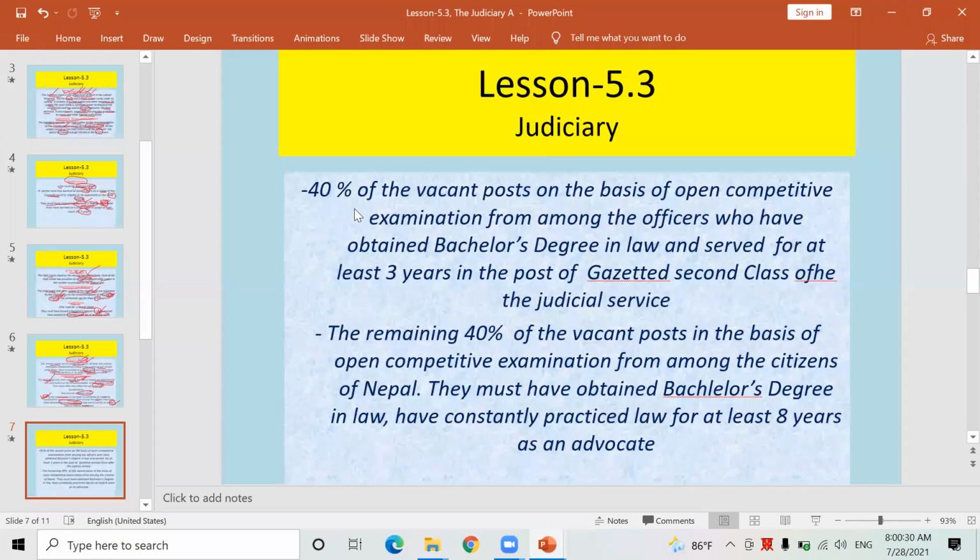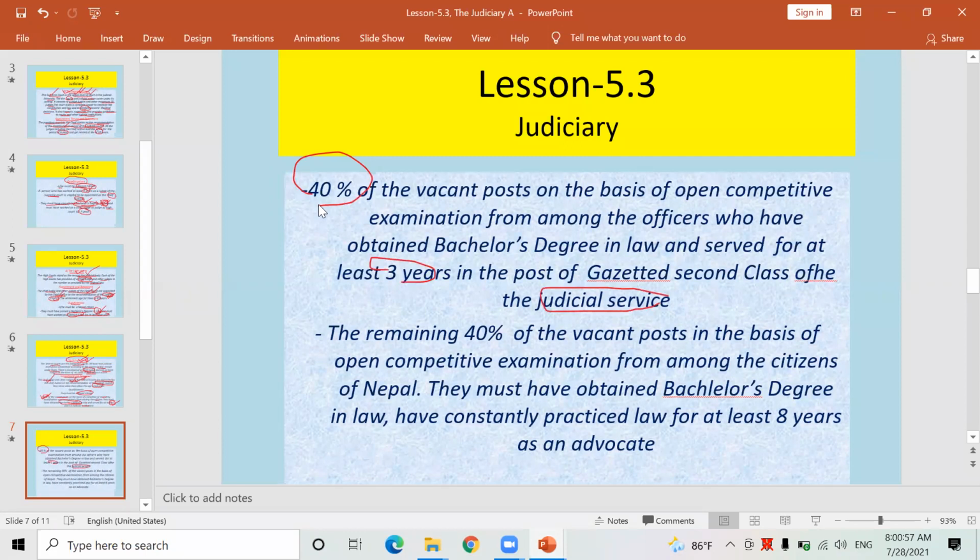Now look here. Here is also given more information. Now 40% of that vacant post on the basis of open competitive examination from among the officers who have obtained bachelor's degree in law and served for at least 3 years in the post of gazetted second class of the judicial service. Look here, there was 20%.